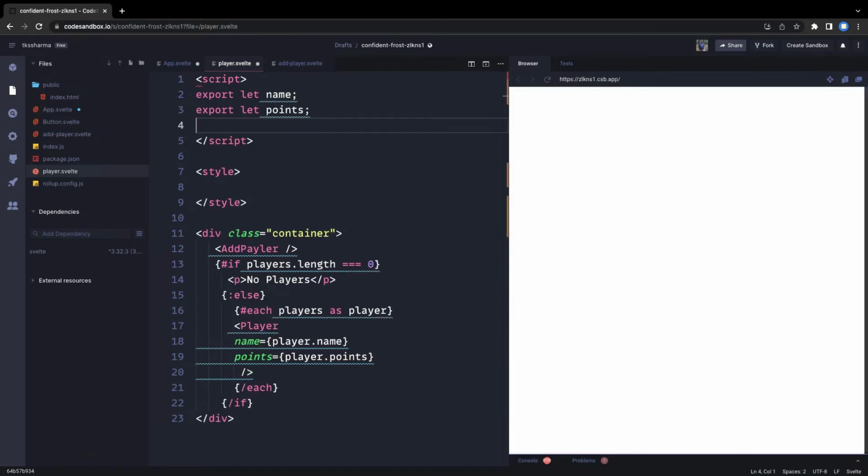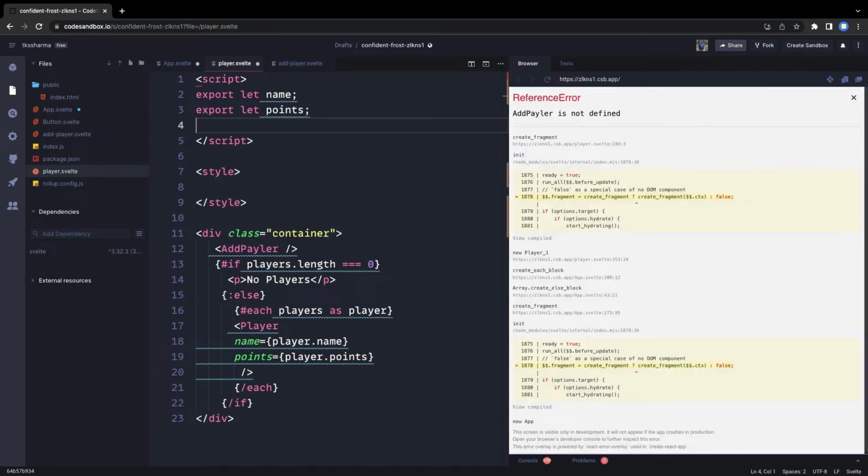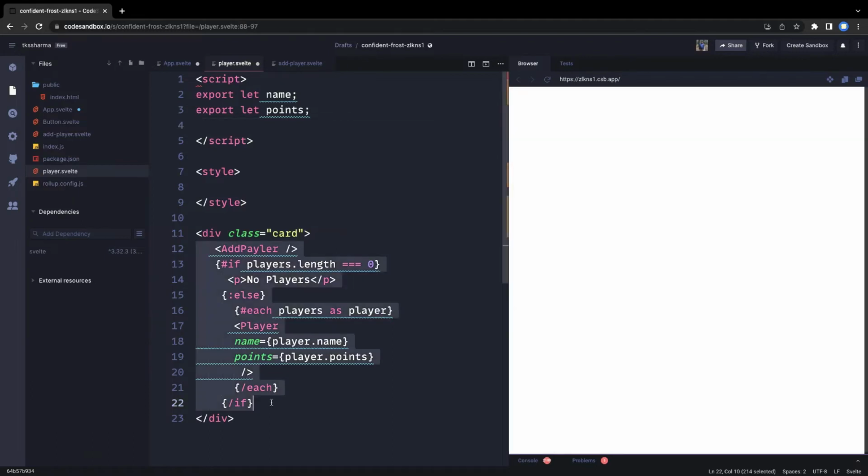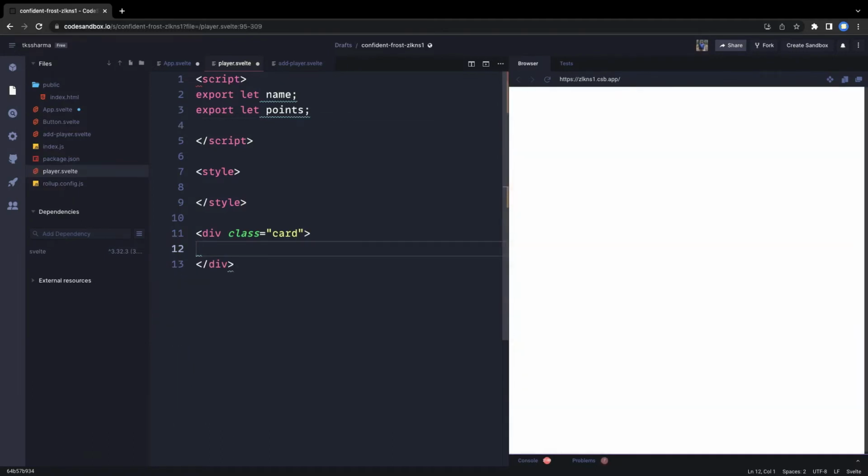Like what all things we are going to render for the component. So we are going to render the player card component, and here we can simply render the name of the player. So first is the name. Okay, this is the player card, and here we are going to have different actions.